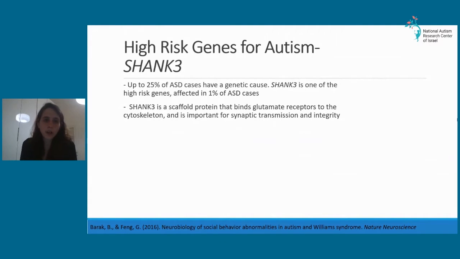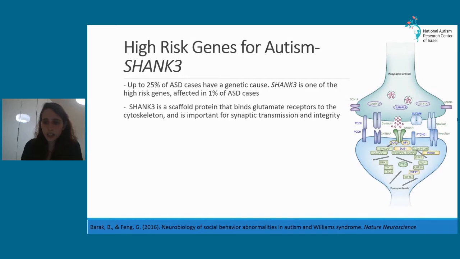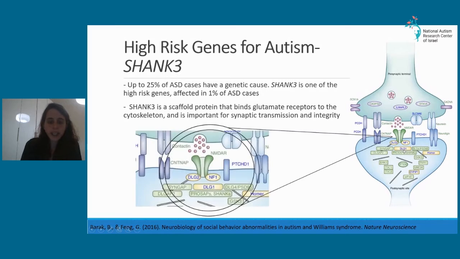Our research mainly focuses on one of the high-risk genes for autism, the SHANK3 gene. The two main known causes for autism are environmental and genetics, and it's known that up to 25% of ASD cases have a genetic cause. Because SHANK3 is affected in 1% of ASD cases, it is considered to be one of the high-risk genes for autism. SHANK3 is expressed in the postsynaptic density of excitatory neurons, and its main function is to bind the cytoskeleton to glutamate receptors, and therefore it has an important role in synaptic transmission, integrity, and in interaction between neurons.